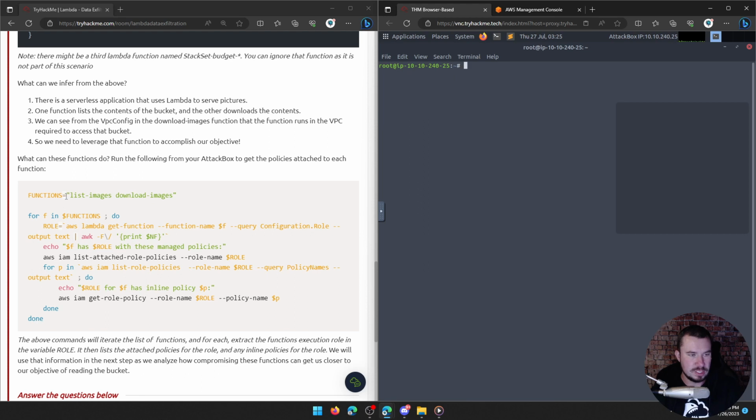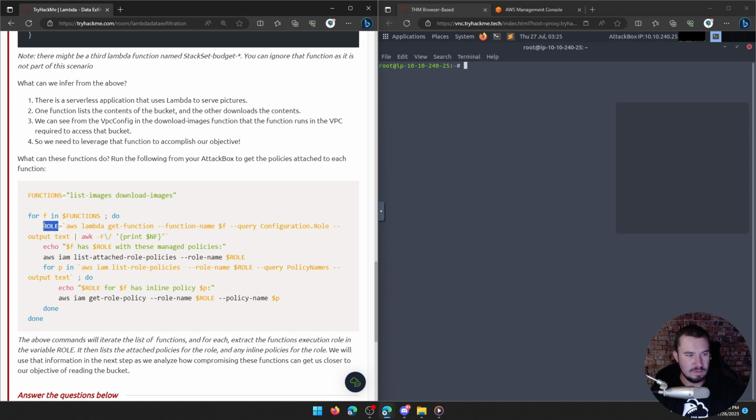So functions, we're setting a variable called functions, and we're passing it the two functions we discovered, list images and download images. And now we're doing a for loop, so it says for f. Now, if you know scripting, f can really be anything. You can put x there, d, the variable doesn't matter. But what it's saying is, hey, we want you to go through each one of these. So for f in functions means for each one of these. So first with list images, do all this, and then with download images, do all this. So what do we want it to do? Well, we want it to do this.